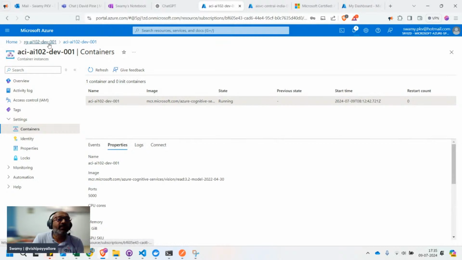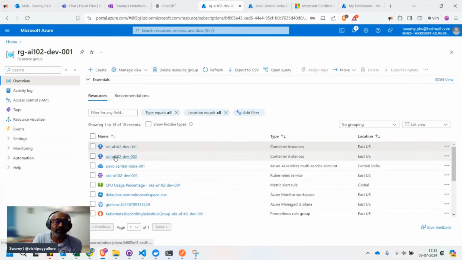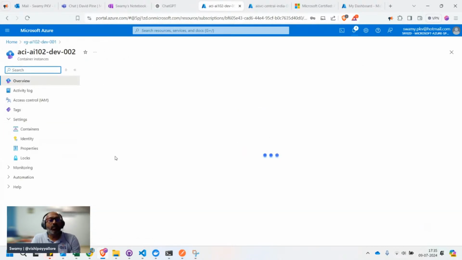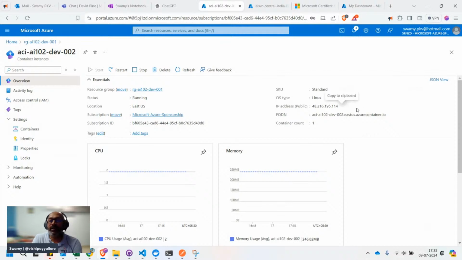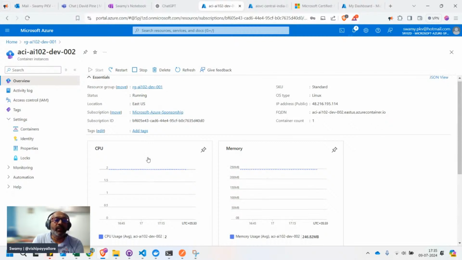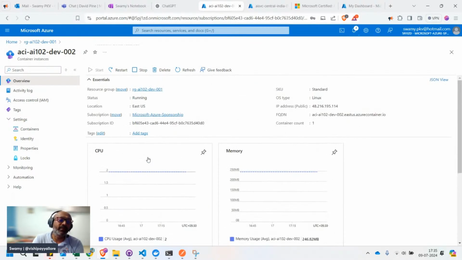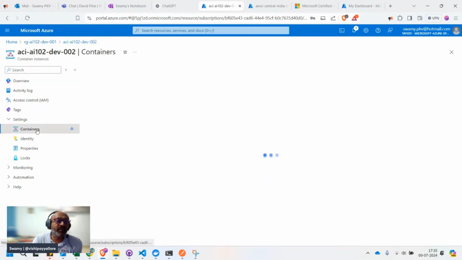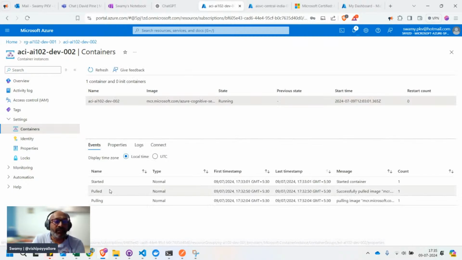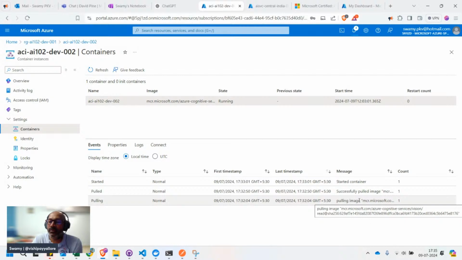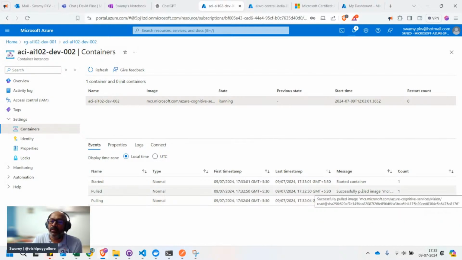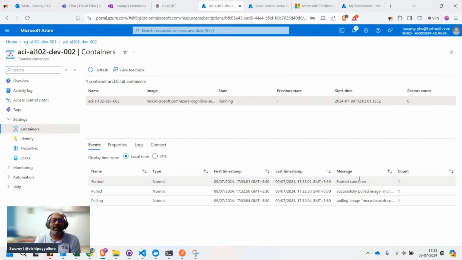And let's come back to the one which we created now. So I just clicked on that, and you can see this is the public IP address. This is the FQDN, and we can go and look at this. There's not much of an action at this point of time, but from the events perspective, you can see that it started pulling the Microsoft Vision container image, and it pulled successfully and started the container.